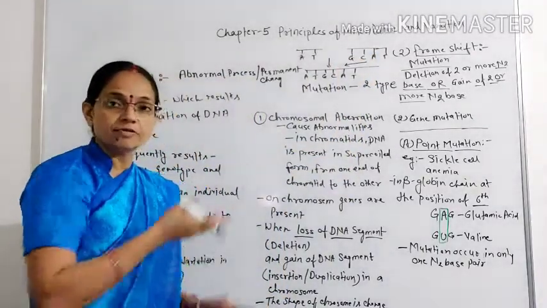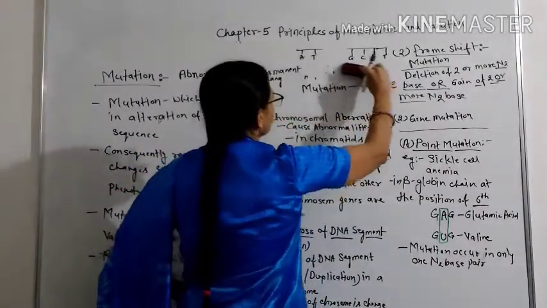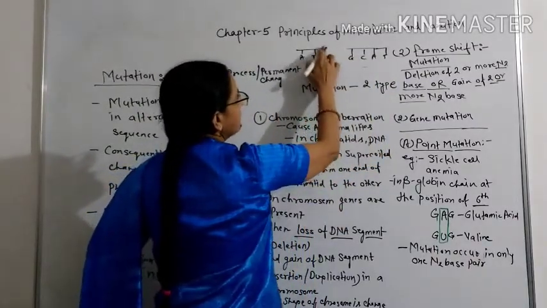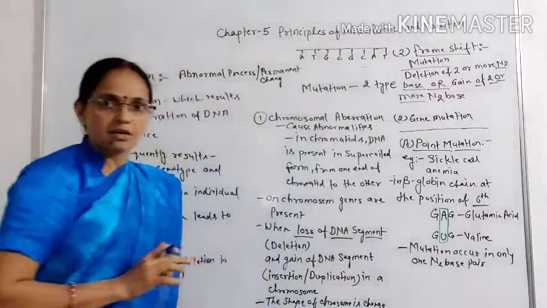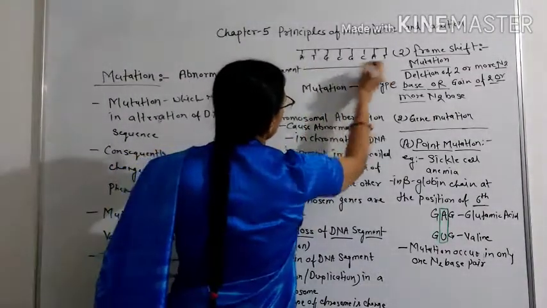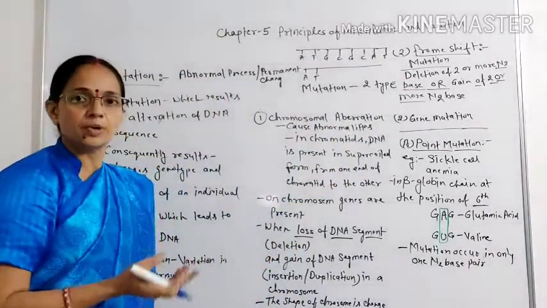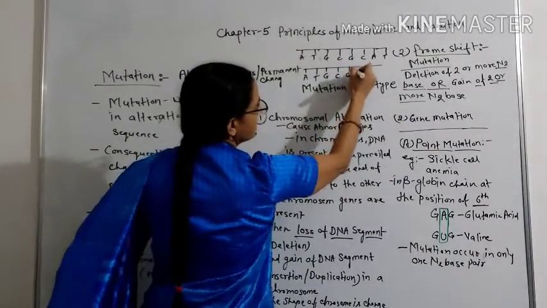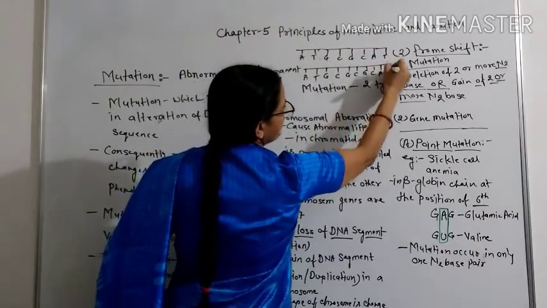If there is a gain of nitrogen bases, look here at the new condition. Suppose this is our original DNA sequence or DNA thread, but when there is a gain of two or more bases, suppose this guanine and cytosine is duplicated one more time, so guanine, cytosine, again this one normal guanine, cytosine, adenine and thymine.